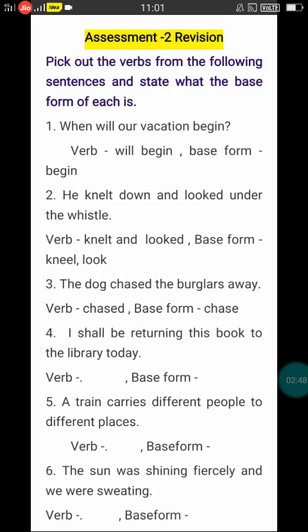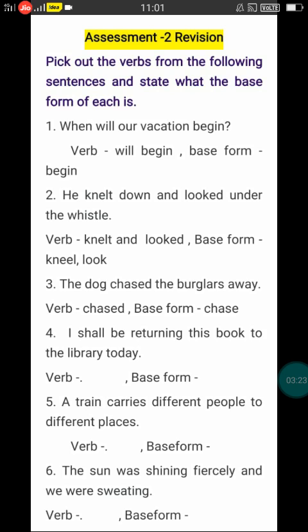As we have seen, very recently we have learnt about regular and irregular verbs, right? Few verbs remain the same, but in the past tense form, few verbs will be changing. So here knelt is an irregular verb where the base form of the verb is kneel. It has been changed into knelt in the past tense. So the base form of knelt is kneel and the base form of looked is look.